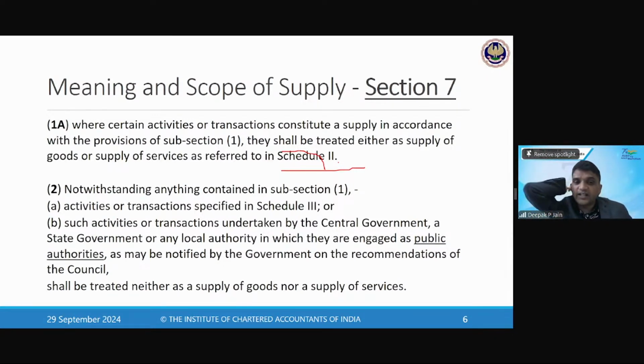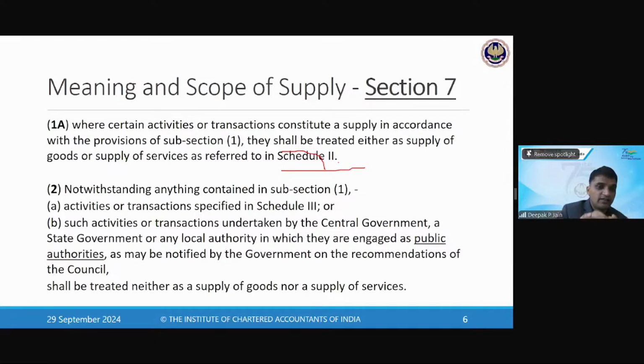Notwithstanding anything contained in subsection 1, activities or transactions specified in Schedule 3 or activities or transactions undertaken by the central government, state government, or such other public authorities shall be treated neither as supply of goods nor supply of services. What is the meaning of this? We have said that all transactions of supply of goods and services under 7(1)(a) are taxable when it is for a consideration and in the course or furtherance of business.